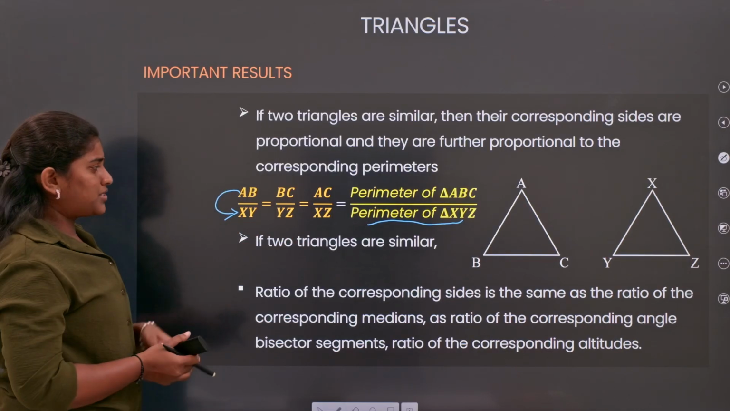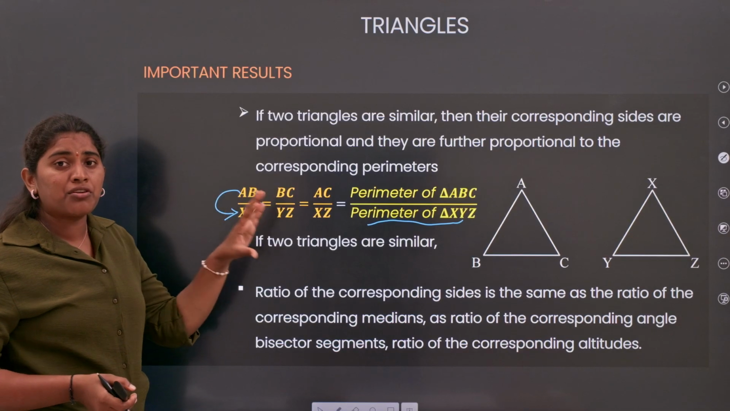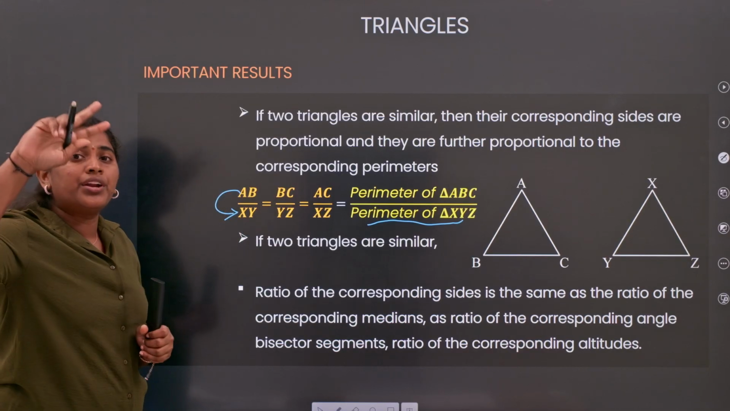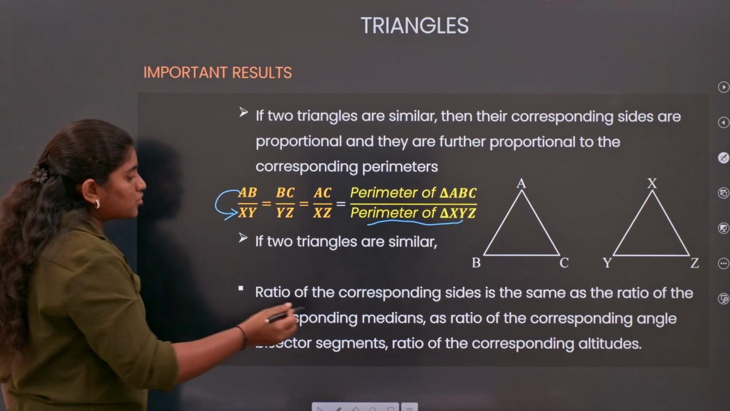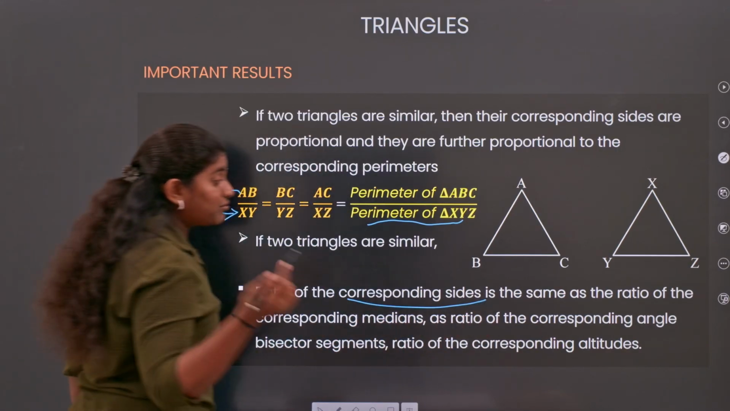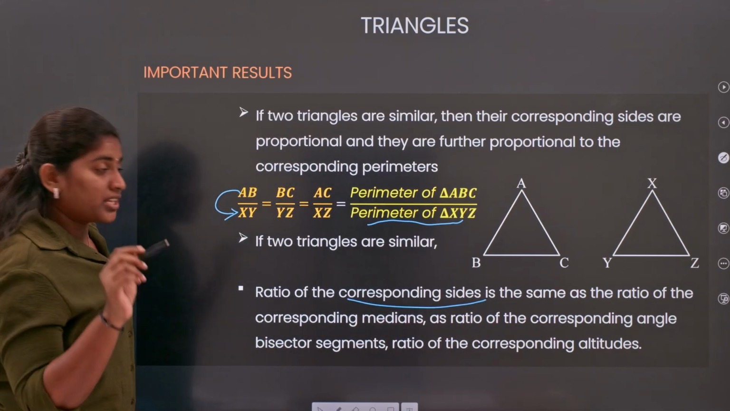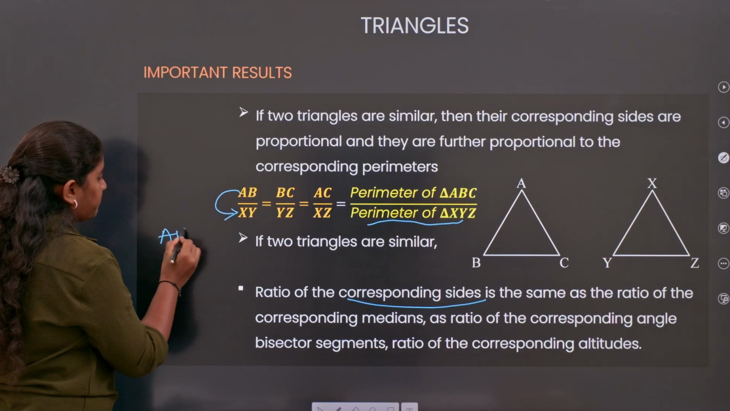Okay. So it's very simple. The ratio of perimeters of similar triangles equals the ratio of corresponding sides. Next, what does the ratio of corresponding sides mean? If the triangles are similar, then the ratio of corresponding sides means AB by XY.